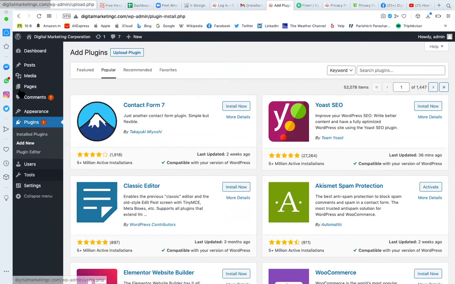Whenever you install a plugin, that plugin will start appearing somewhere, wherever it is useful. Let's suppose it's an SEO plugin, so a few features will start appearing on every page, because SEO has to be done for every page.